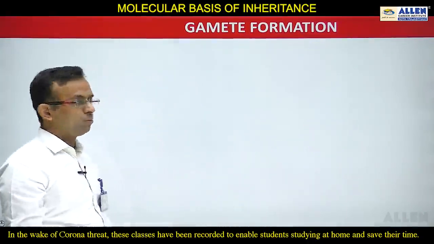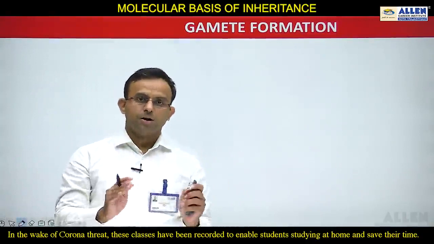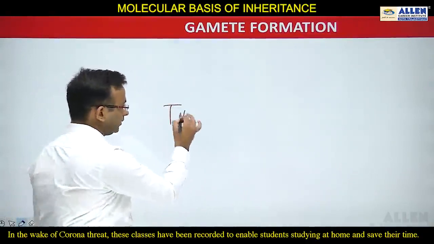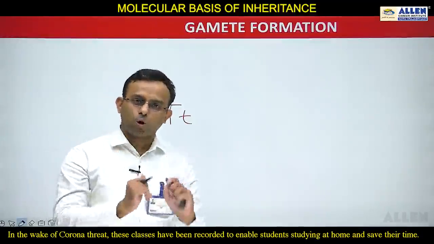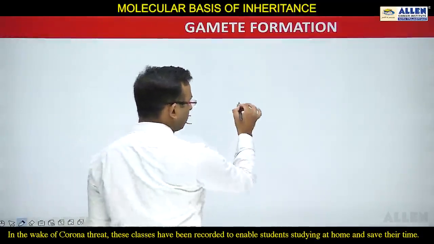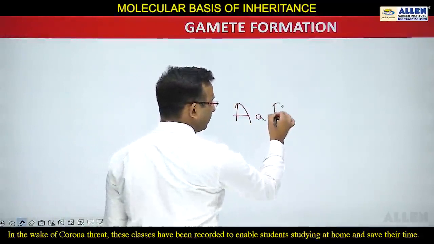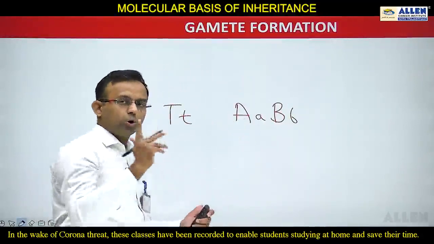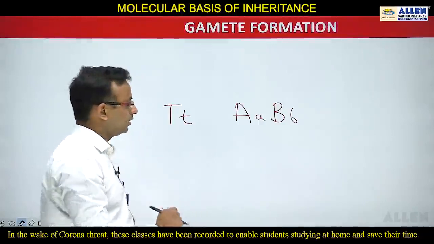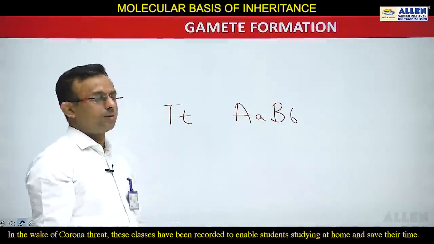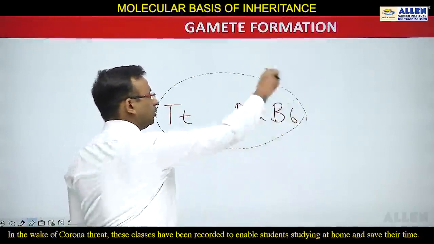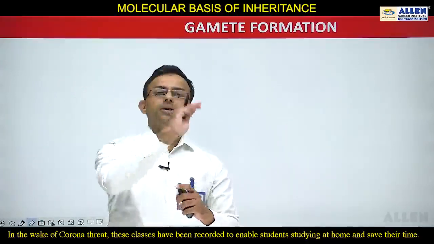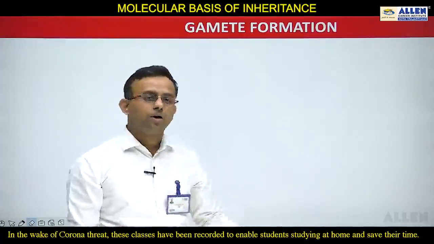Now students, we will move to the next part, which is very important. Students, till now we have seen that capital T small t means monohybrid. But suppose we write capital A, capital B, small b, then in this genotype you can see two hybrids are there, two heterozygous are there. So this is known as dihybrid. Now I will explain how the gametes of dihybrid are going to form, and after that we will start the dihybrid cross.